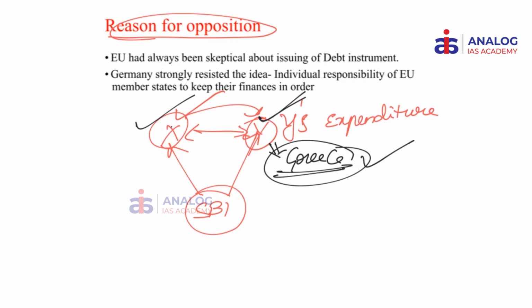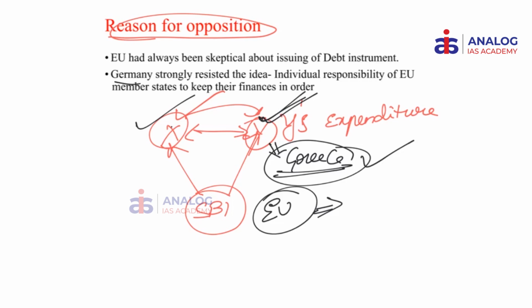And collectively, just because Greece happened to be a country that is dependent on the rest of the European countries, the European Union member countries' economy took a bad hit. That is the reason why these Frugal 4 countries, or the better performing countries, believe that unless and until we know about the expenditure pattern of the member states, we cannot allow for a collective responsibility.